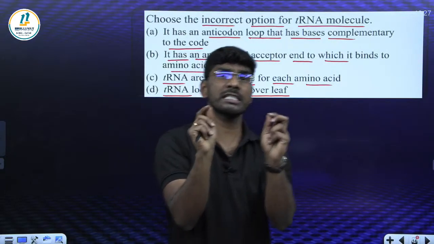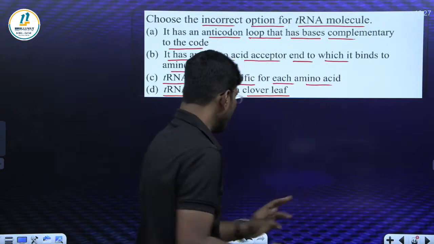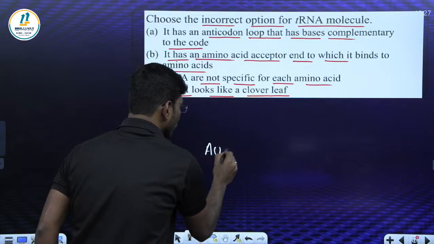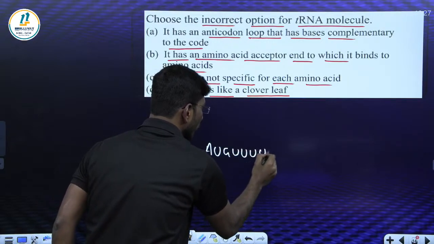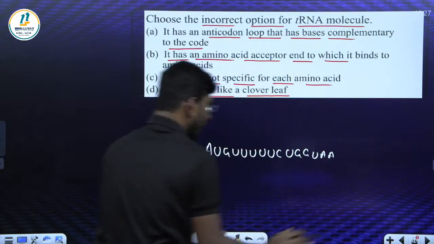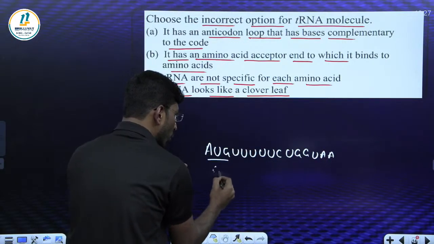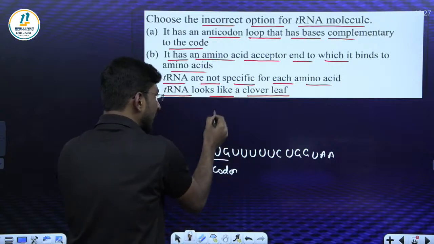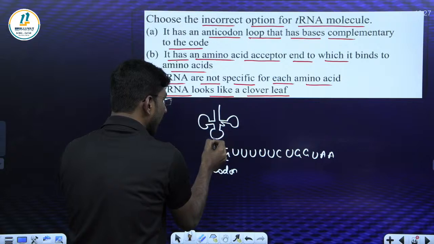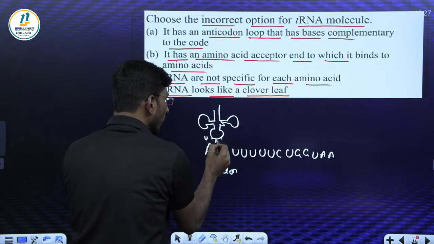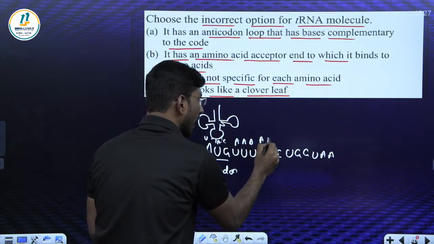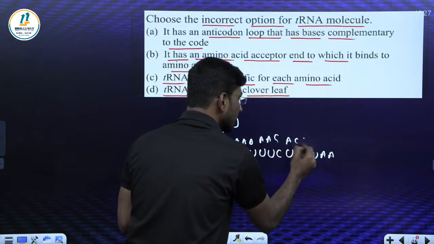Then look at option C. What is option C given? Let's take one small mRNA so that we can understand. AUG, UUU, UUC, UGG. I'm taking UAA, a stop codon, right? So for this codon, a particular tRNA will be there. Now answer me with the anticodon. What's the anticodon here? UAC. Here it is A, here it is G, here it is C.